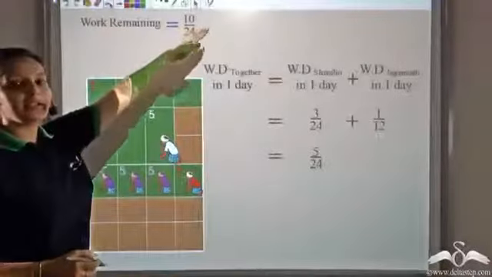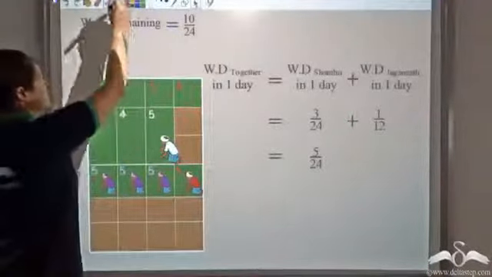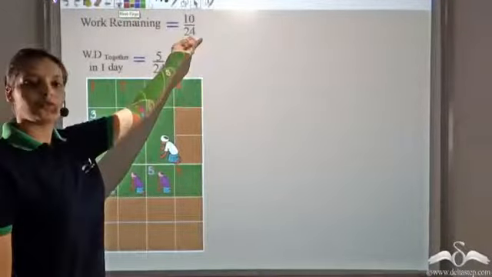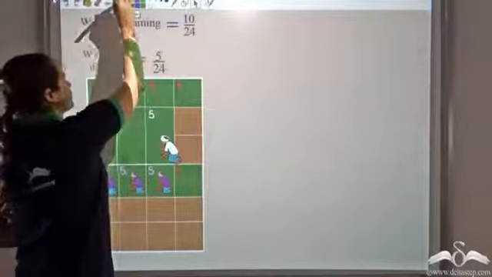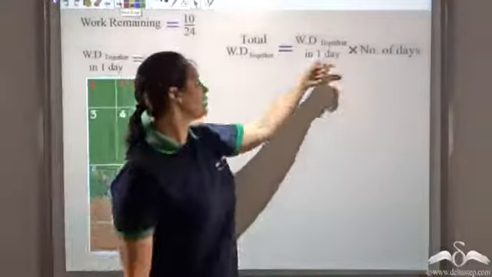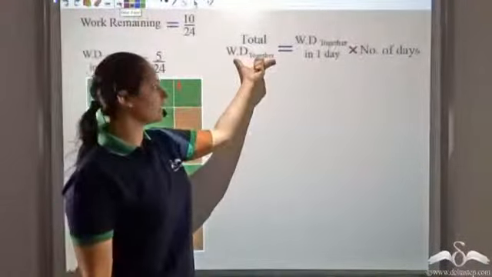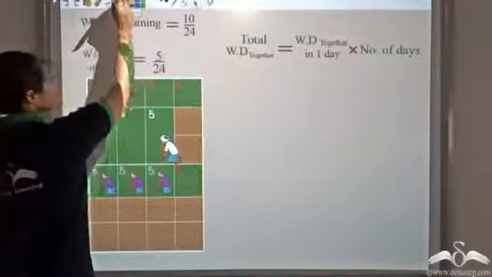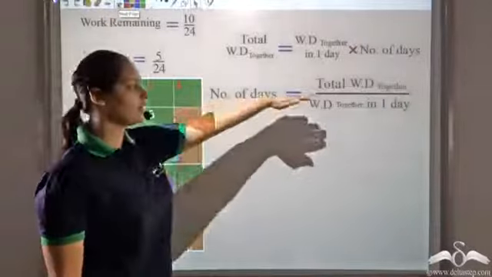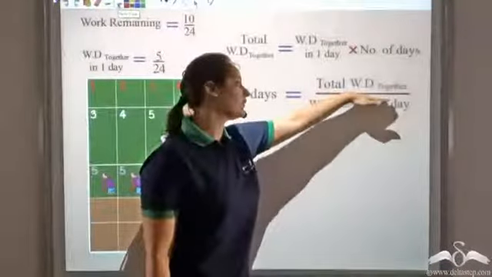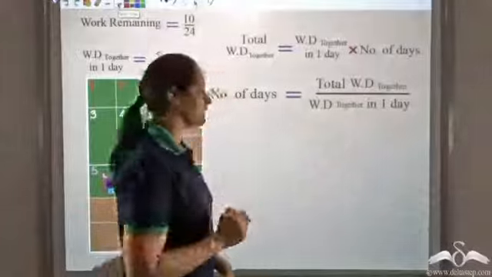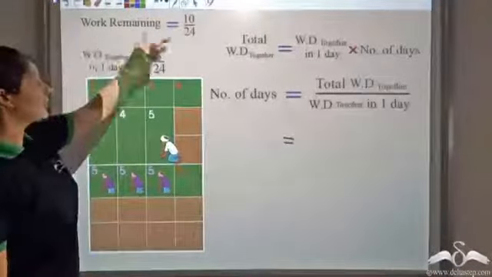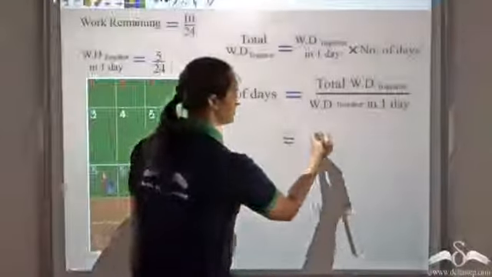What is the work remaining? 10 of 24 plots. We want to find the number of days they will take to complete these 10 of 24 plots. So the number of days would be total work divided by work done together in 1 day. The work remaining is 10 by 24.